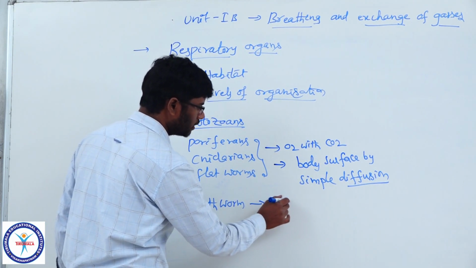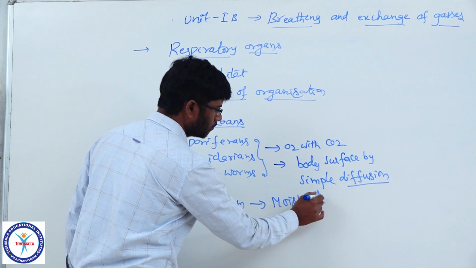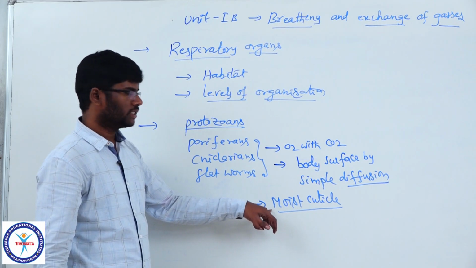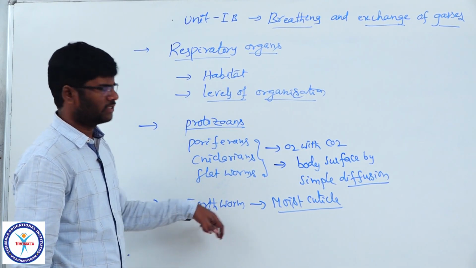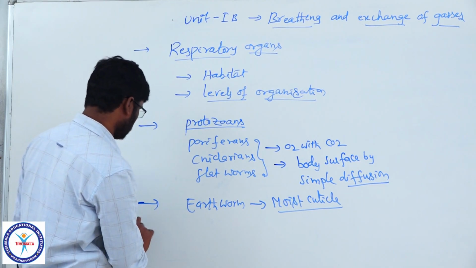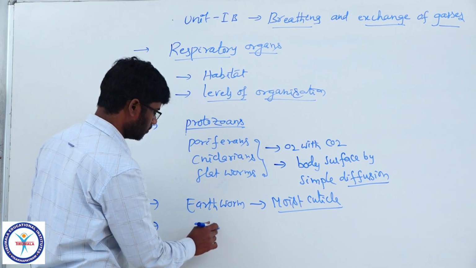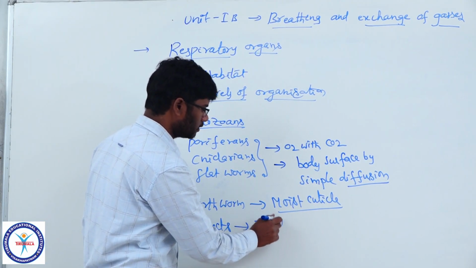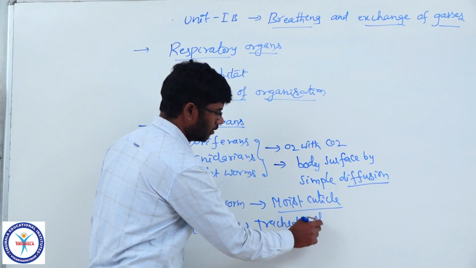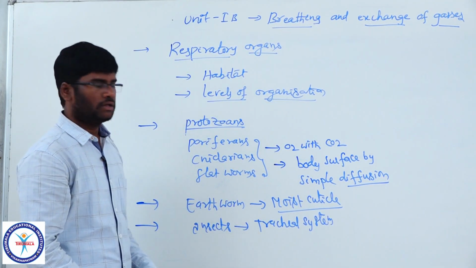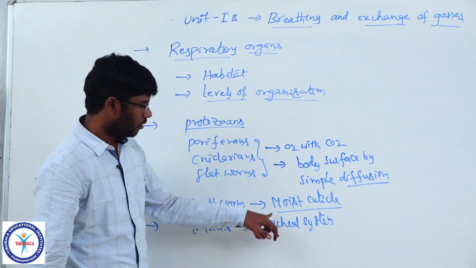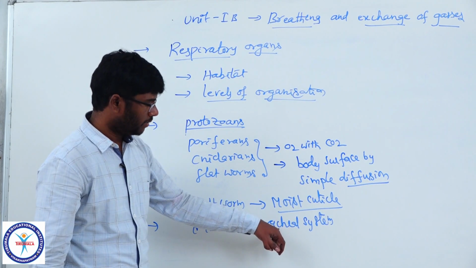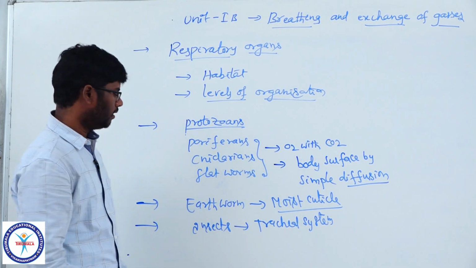Earthworms use moist cuticle. The moist cuticle is the respiratory organ in earthworm. It is nothing but a cutaneous respiration. Next, insects and some other land arthropods use tracheal system. The tracheal system supplies oxygen within the body parts. So, in this case, each and every cell virtually breathes air directly from the atmosphere.